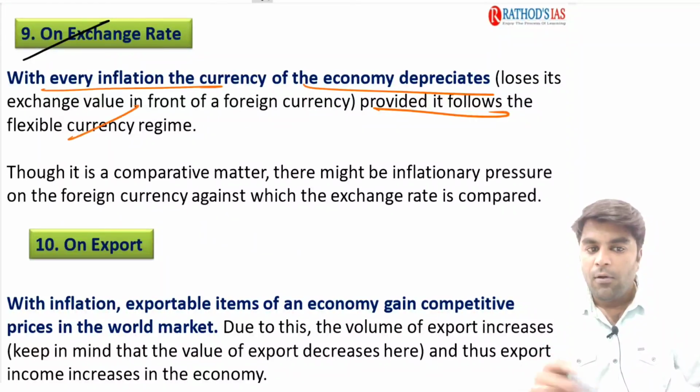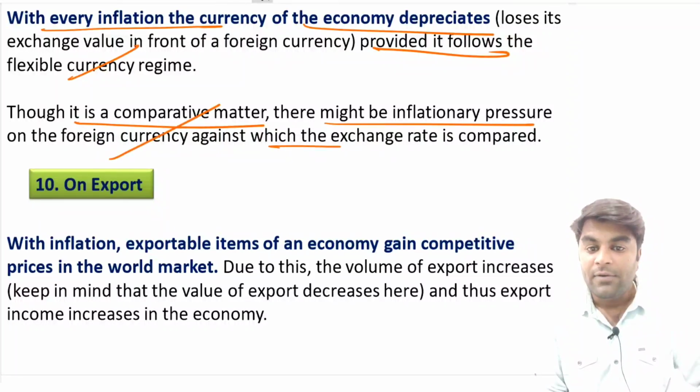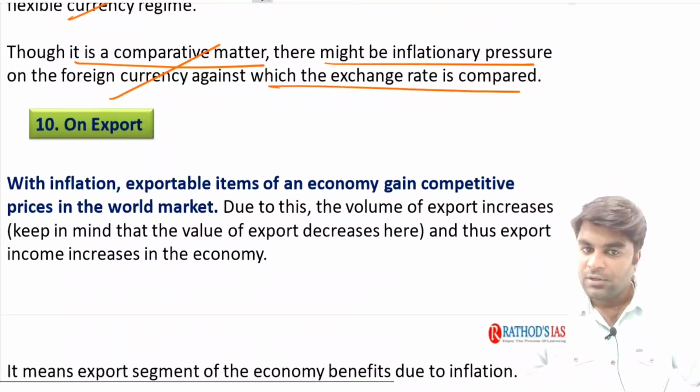Provided it follows the flexible currency regime, though it is a competitive matter, there might be high inflationary pressure on the foreign currency assets against which the exchange rate is compared. During such times, the exchange rate is going to get depreciated during inflation.